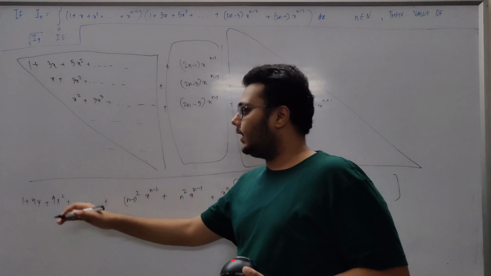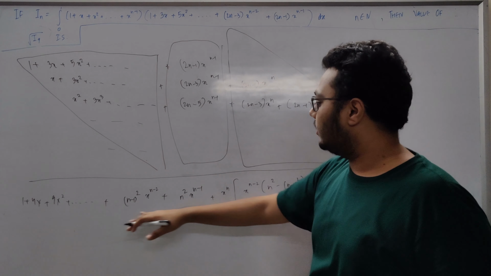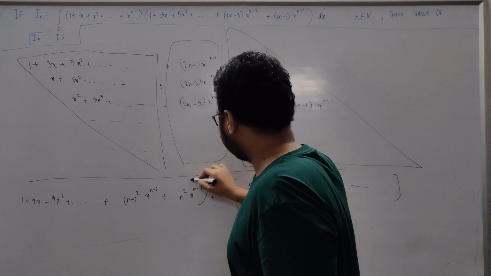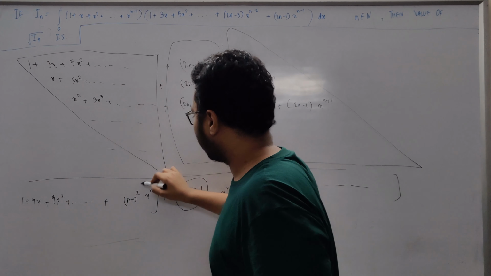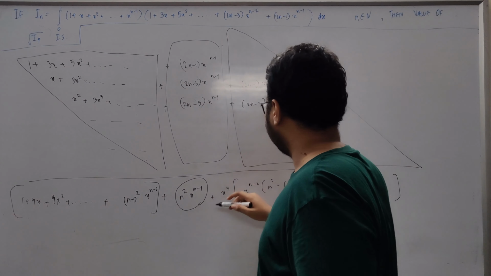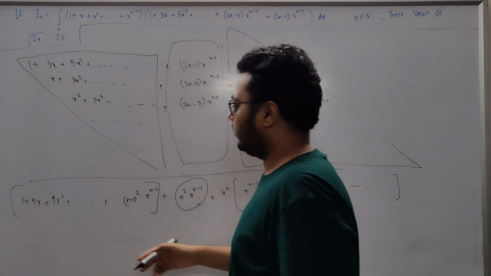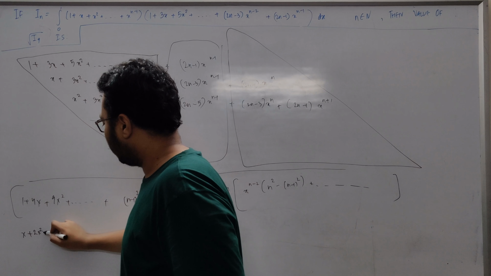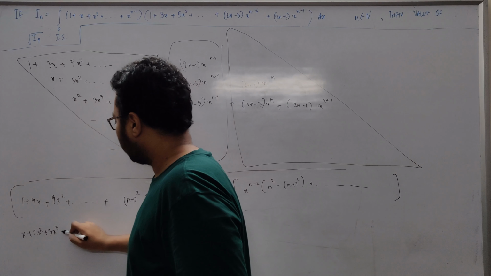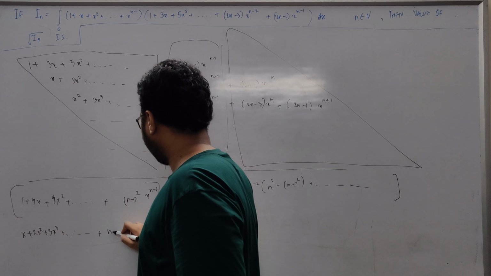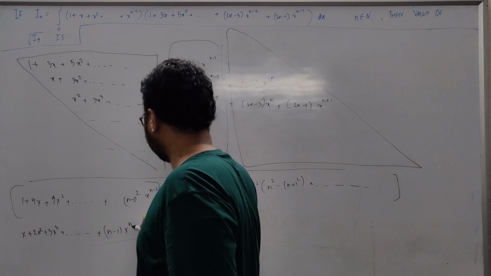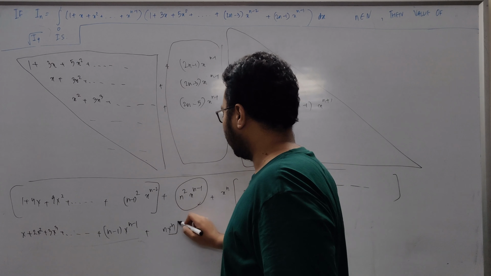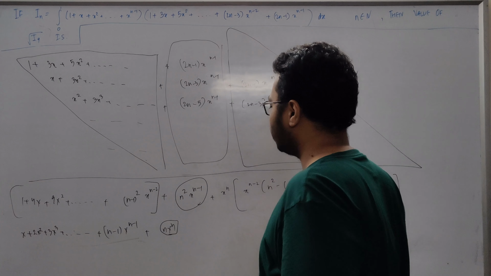Now if we integrate all of this, keeping this term aside and looking at these two terms, this will become x plus 2x square plus 3x cube plus up till n minus 1 x to the n minus 1. Now this will also become nx to the n, but let's not look into this.